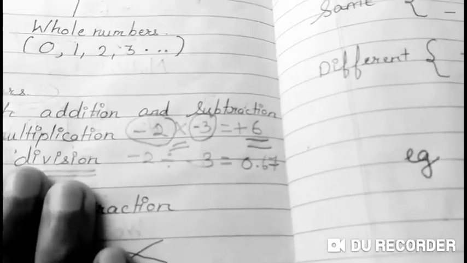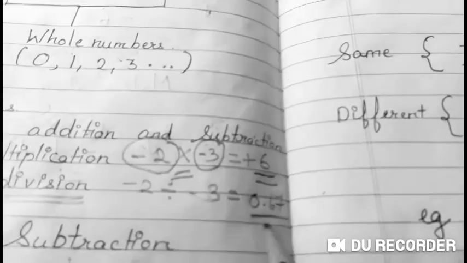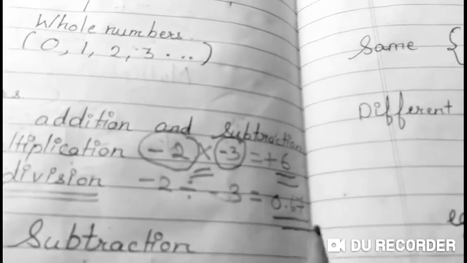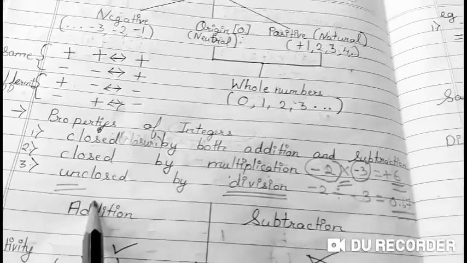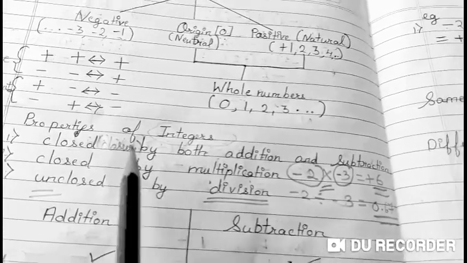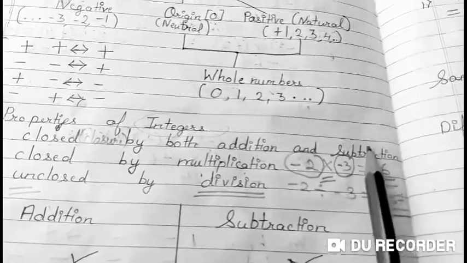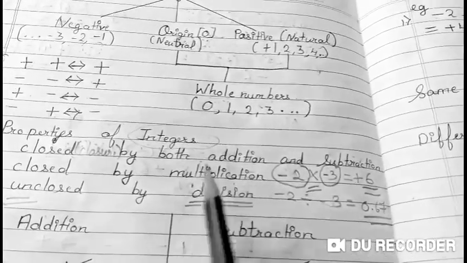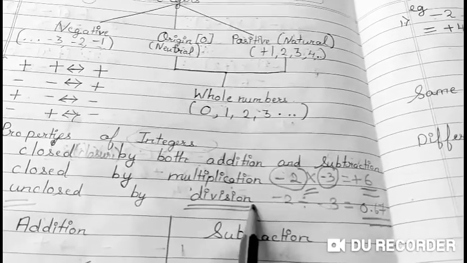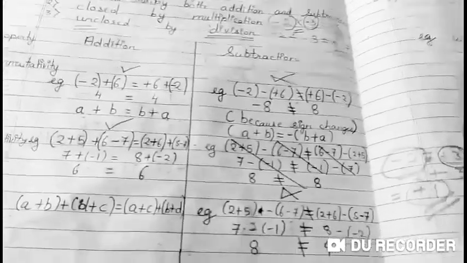Now 0.67 is not an integer. Okay, so the integers are unclosed by division, but they are closed by addition, subtraction, and multiplication. Hope this is clear.